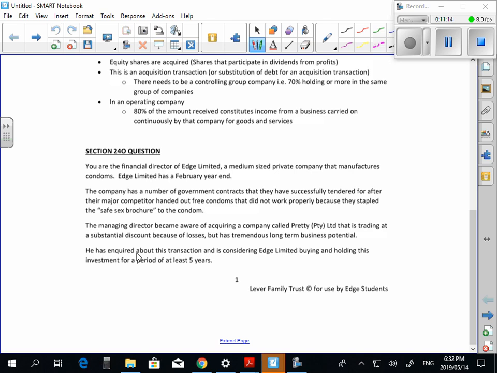This got asked 2 years ago in the year-end exam for 4862. It hasn't really been part of the 4861 syllabus, but it is part of the syllabus this year. And if you look at the 4861 TAT letter, it's treated as a new development. So I would imagine if I was a 4861 student that this is very, very important for the year-end exam or something along those lines. There have also been some changes to the definition of operating company and acquisition transaction. So for 4862, this is a new development.